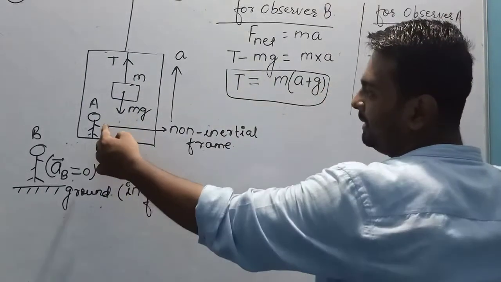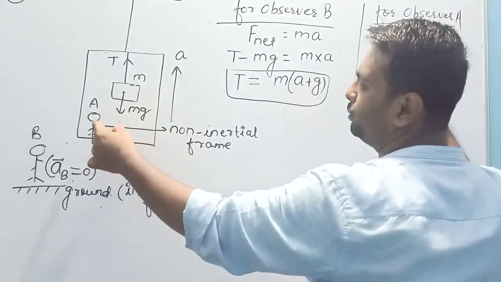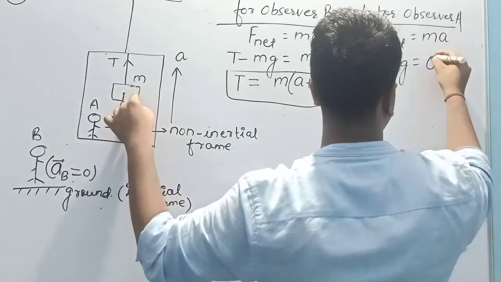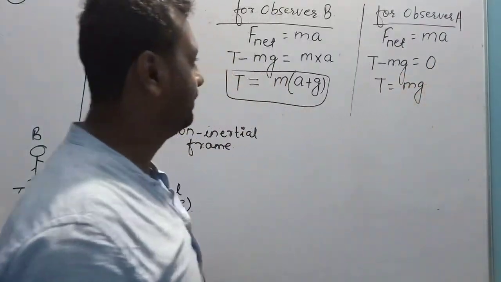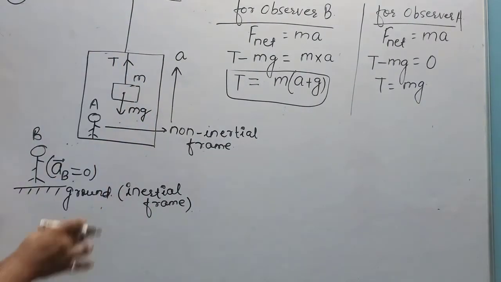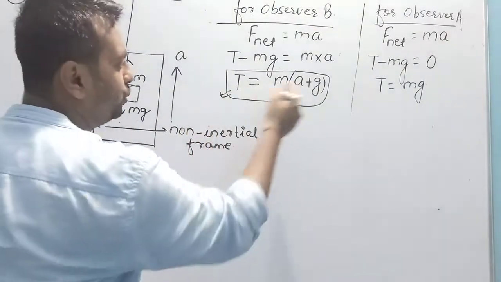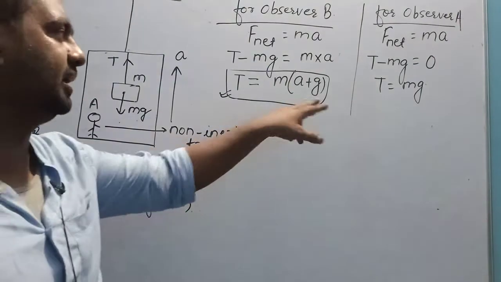But if observer A is observing small m, its acceleration will appear to him equal to 0, and tension is equal to mg. Now I am observing the same object tied by the same rope, but the value of tension for two different observers observing from different frames is different.